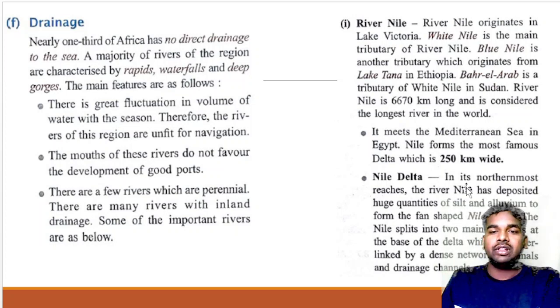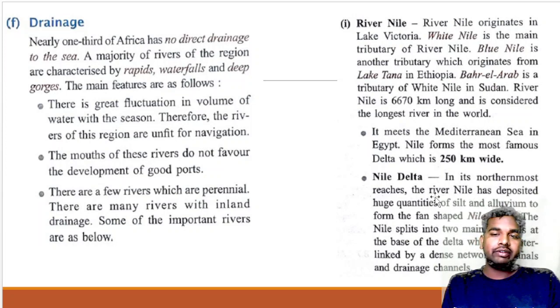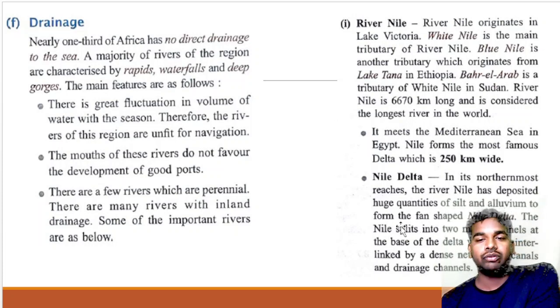Up to here, okay. Now, the Nile Delta, in its northernmost region, is found in the Mediterranean Sea. The river Nile has deposited a huge quantity of silt and alluvium to form the fan-shaped Nile Delta, and the Nile splits into two main channels at the base of the delta, which are interlinked by a dense network of canals and drainage channels.